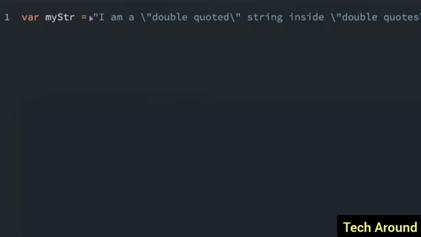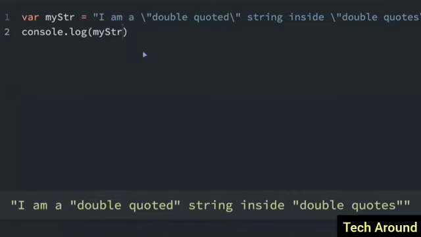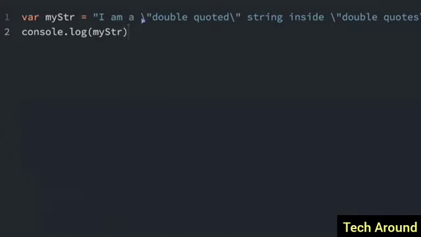So now you can see this is a full string. And then if I log this out, console.log, and I put my string, you'll see that it's not going to show the backslashes. It shows the quotation marks without the backslashes because when we put backslash quotation mark, JavaScript knows that this should just mean a quotation mark.